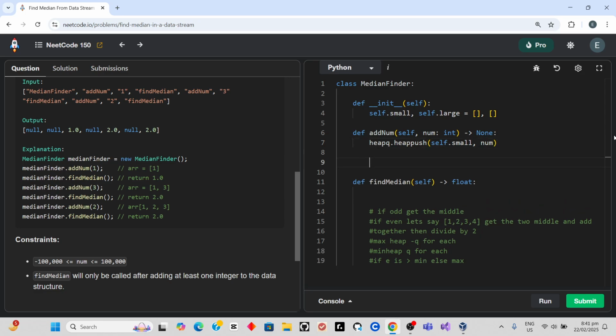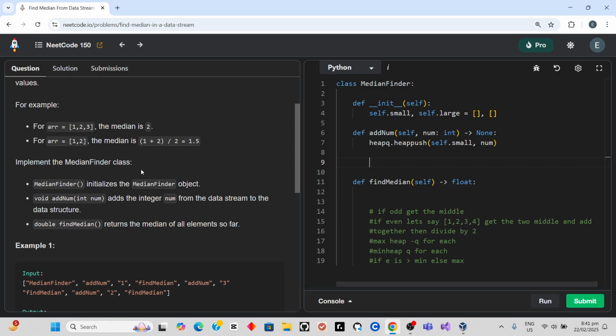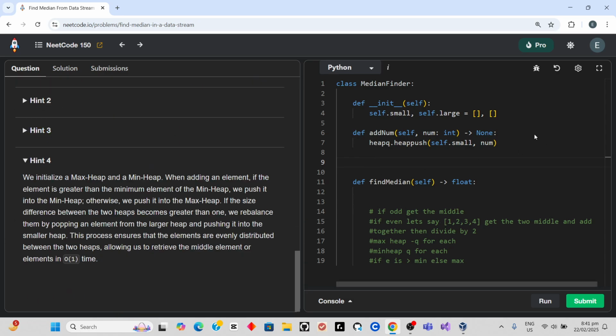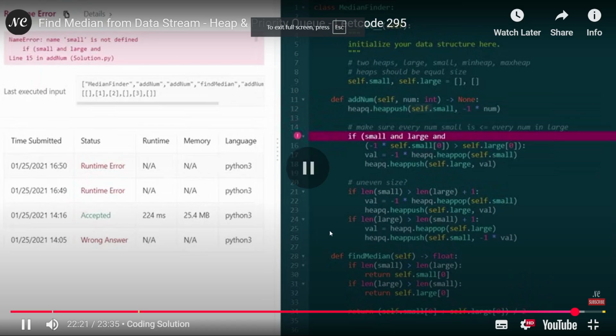And after that we're supposed to, that's simple.